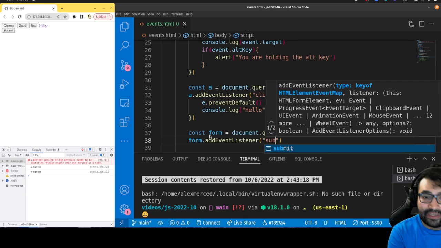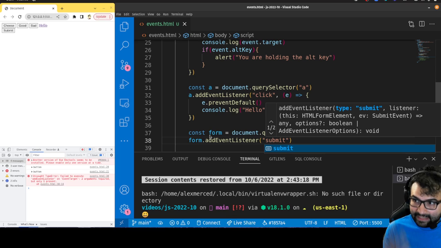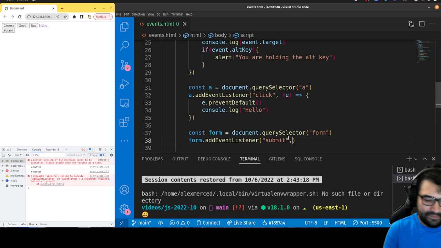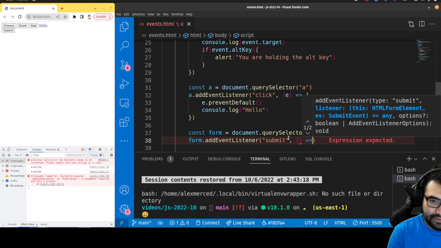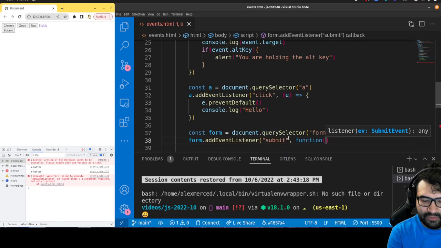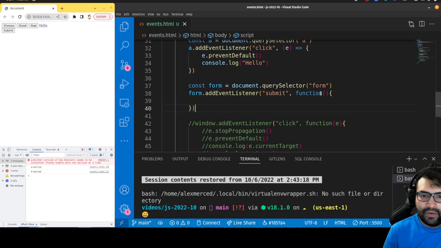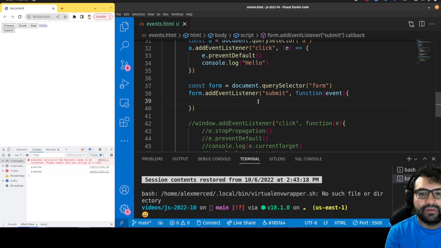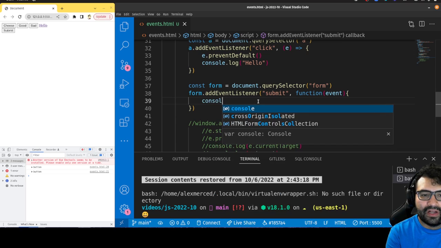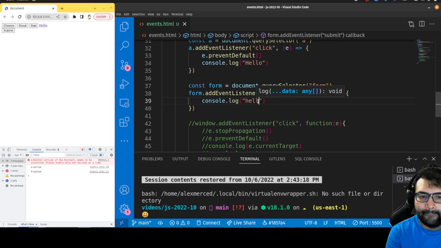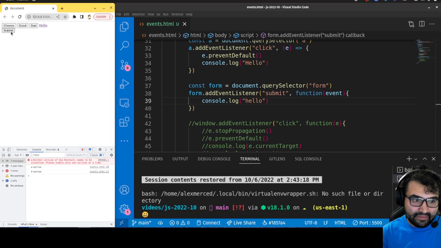Again, if you submit the form, so clicking on that submit button inside of a form element triggers an event called submit, not a click event. Okay, so I hit submit. Then again, we have our function. Actually, I'm going to use the function keyword just to point something else out while we're here. Now again, I have to declare the event object. And then from there, we'll console.log hello again.